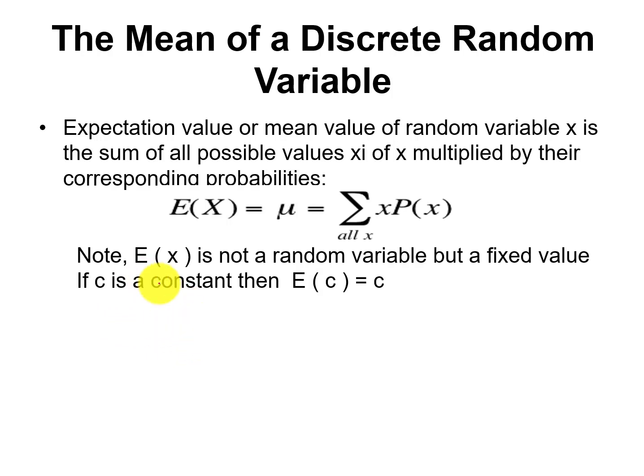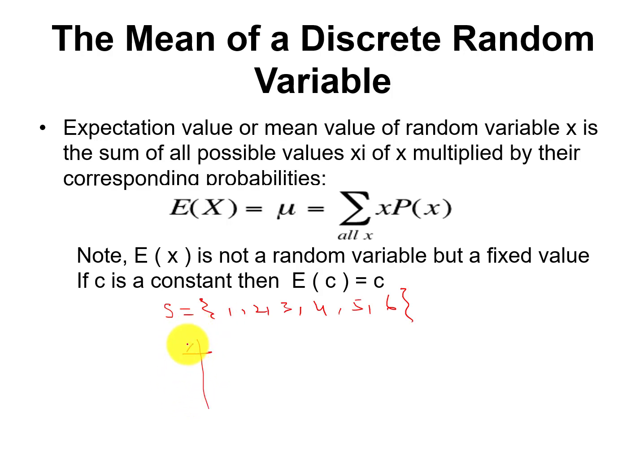For example, if we throw a die, what will be the sample space? The sample space will be 1, 2, 3, 4, 5 and 6.